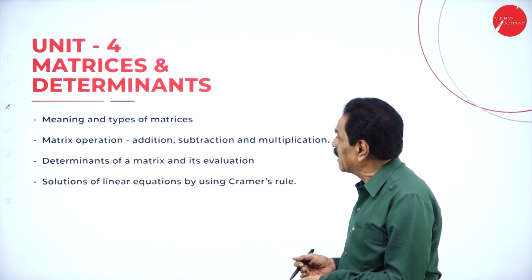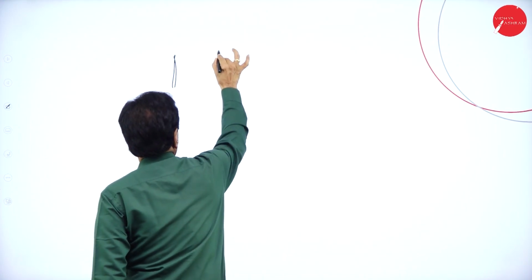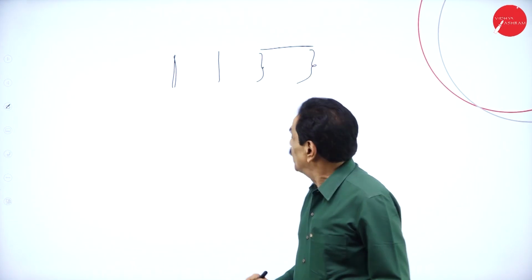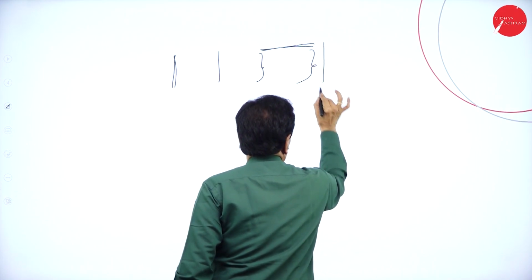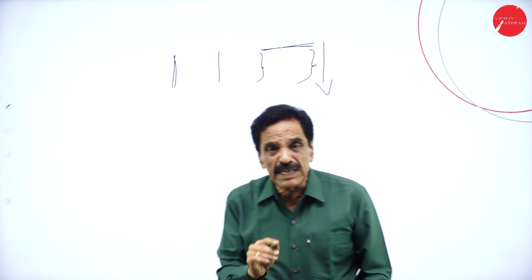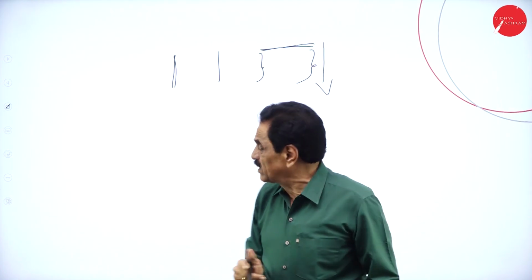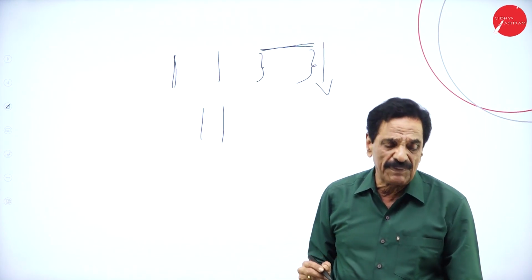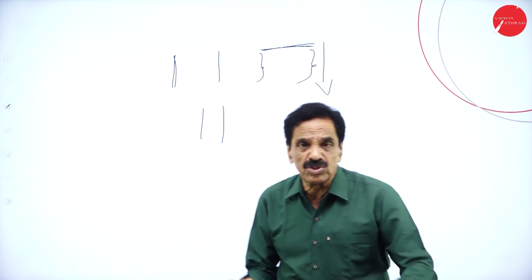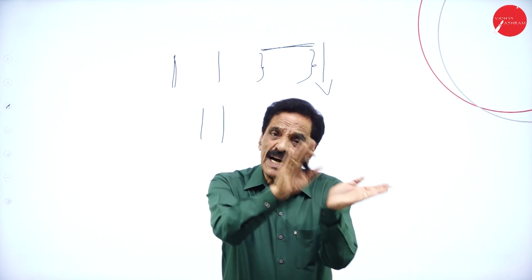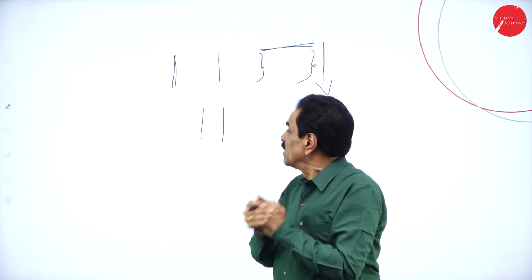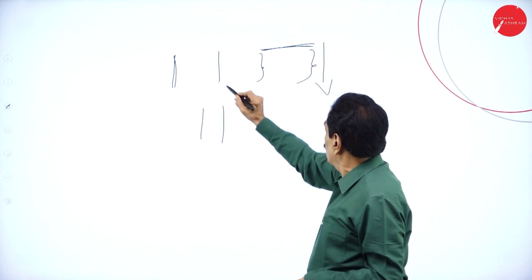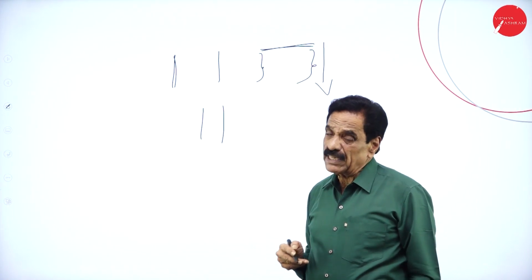Whereas determinants are written in this way with rows and columns, and they determine values. If we write it like this, it is called a determinant. It is a numerical association of a sequence, a numerical association of rows and columns. The sequence of rows and columns expressed this way is called a determinant.